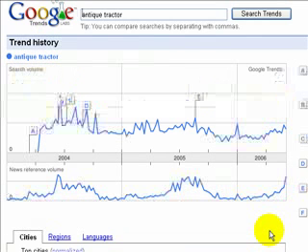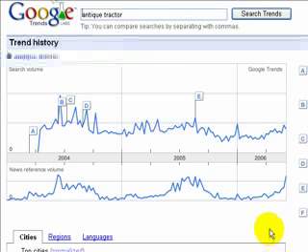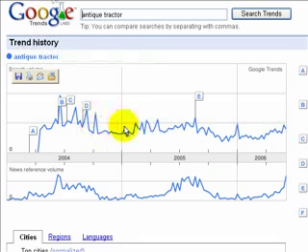Let's take a quick look at one that I found at magazines.com. It's Antique Tractor. Who would have known? If you take a look at this trend, hey, it's not bad. It's kind of trending down overall a little bit, but it looks like it may be starting to peak up, and we're getting some news reference here.